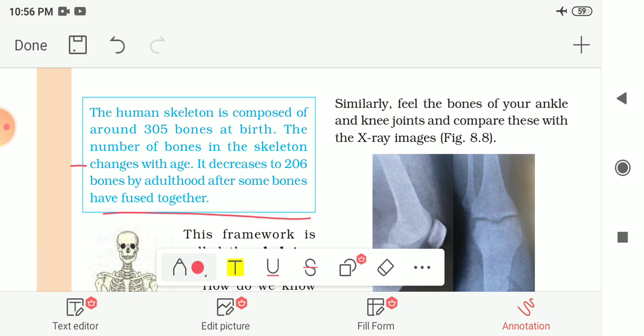After birth, as we grow up, some of these bones get fused with each other, and in adulthood we have a total of 206 bones. That means the number of bones decreases as we grow up.